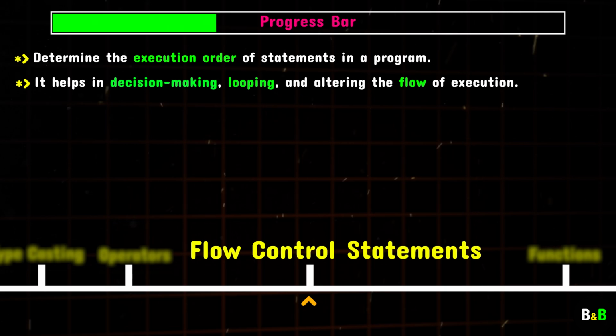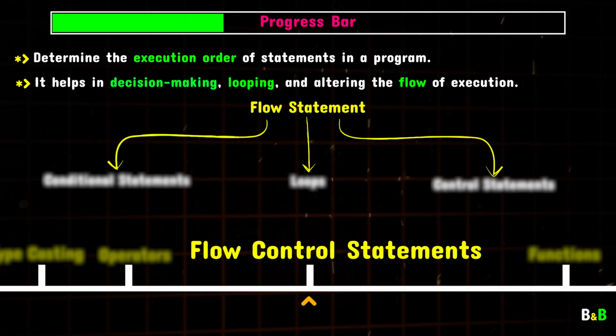First, we'll talk about why flow control statements are so important. They let us control the logic of our programs, determining what should happen and when. For example, do we execute this block of code or skip it? Do we repeat this task or stop after one iteration? These are the kinds of decisions flow control statements help us make. Next, we'll dive into the 3 main types of flow control statements in Python.